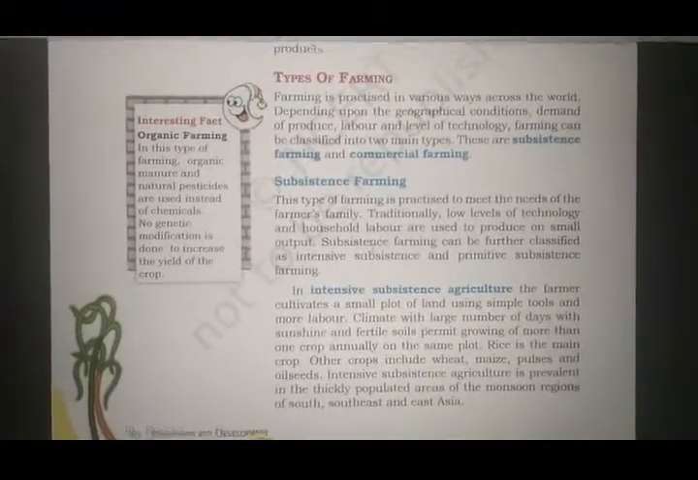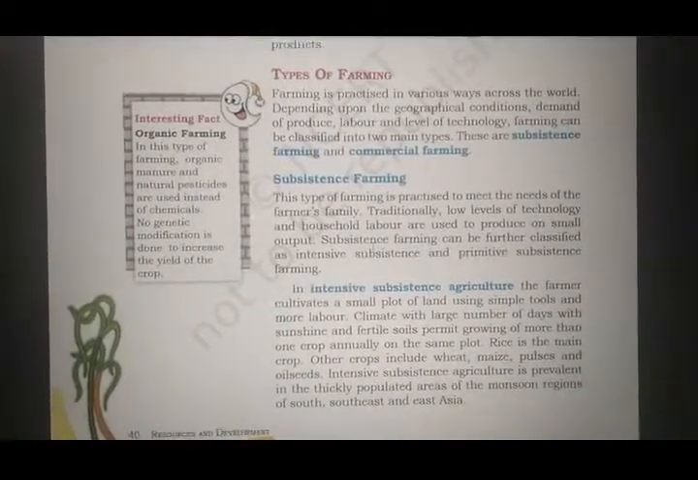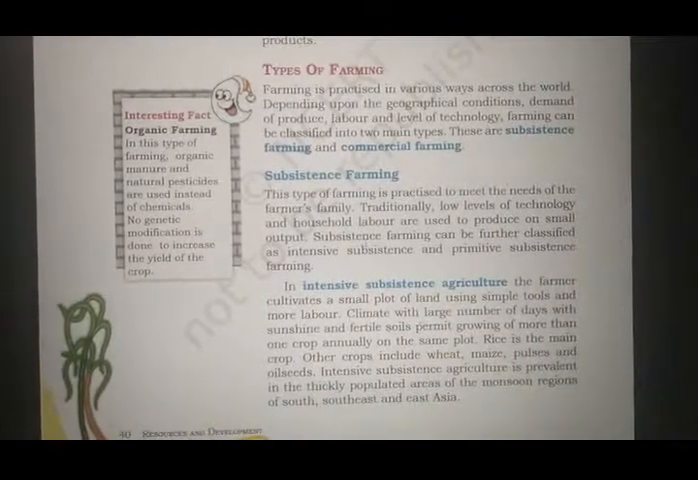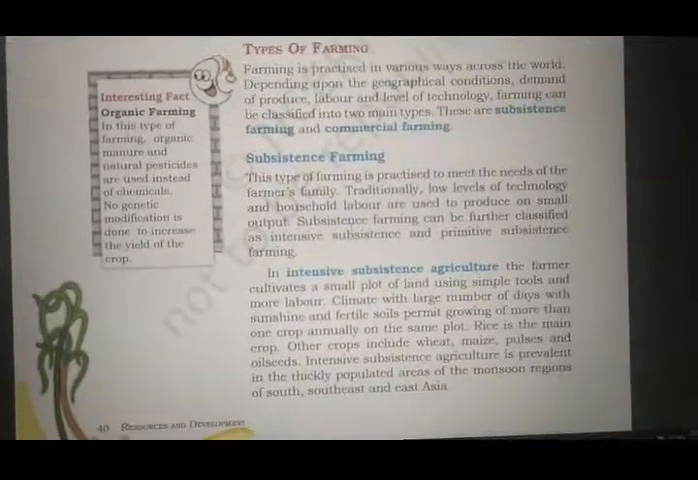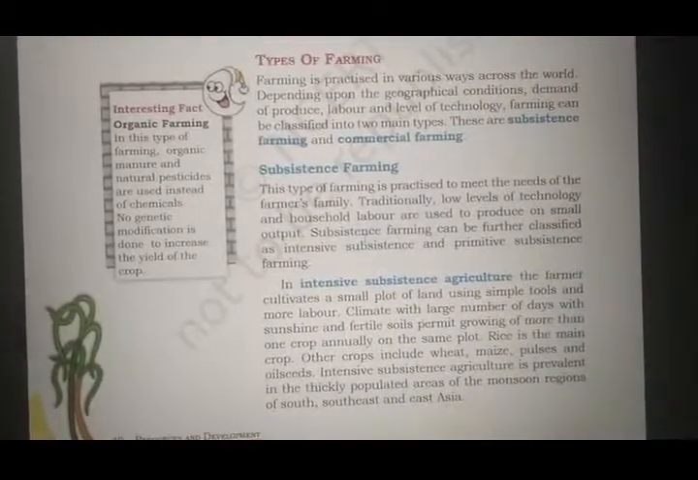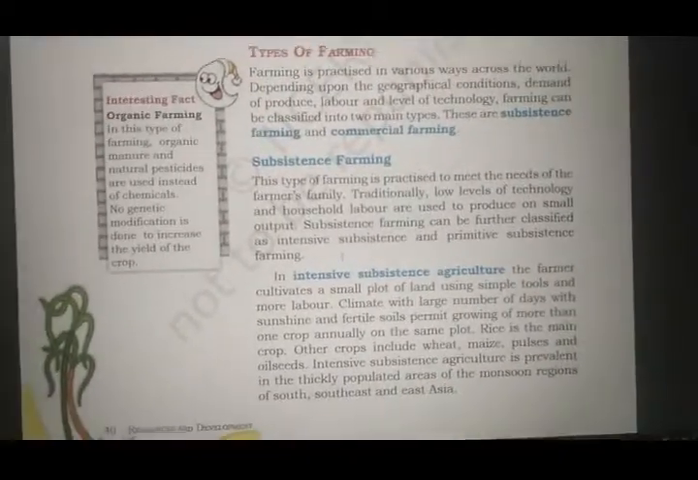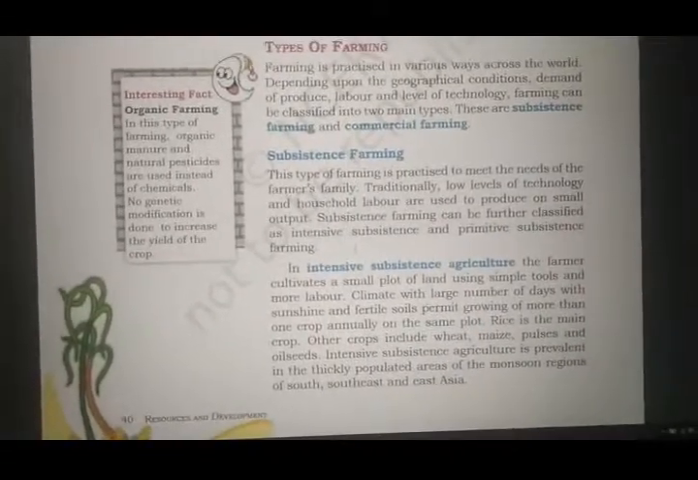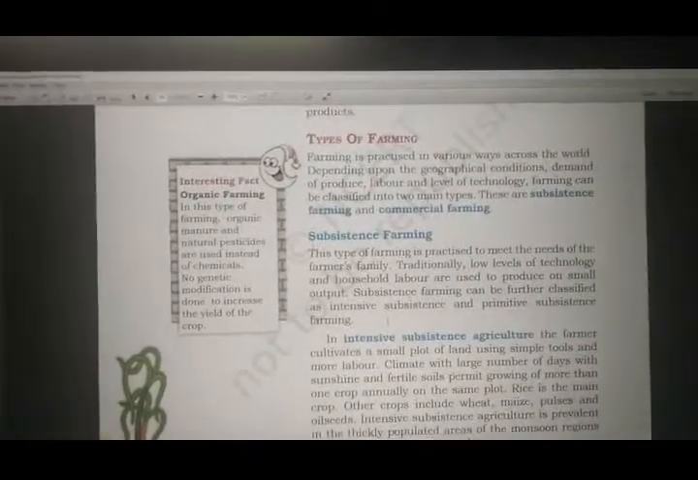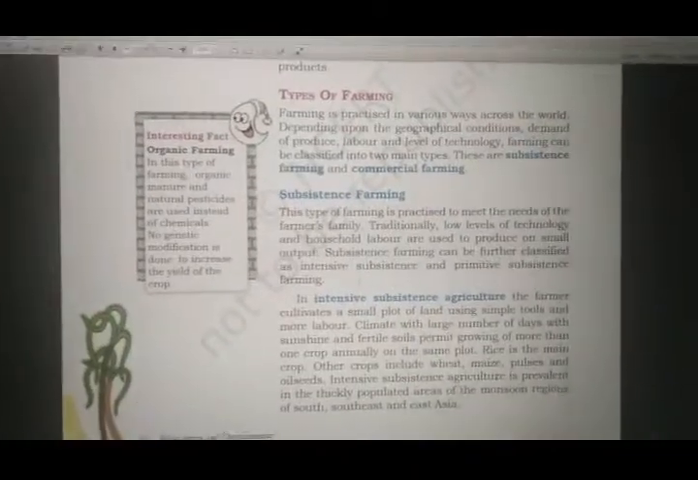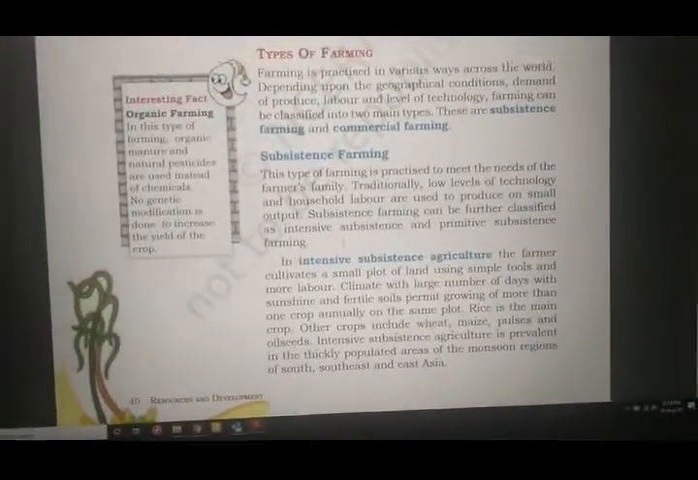Fine. Now let's see what types of farming we have. Farming is practiced in various ways across the world, depending upon the geographical conditions, demand of produce, labor and level of technology. So that means in our entire world farming is practiced, and how it is practiced clearly depends upon the geographical conditions, demand for produce, labor and the level of technology. So farming can be classified into two main types. The first one is subsistence farming and the second is commercial farming. These are the two types of farming we have.